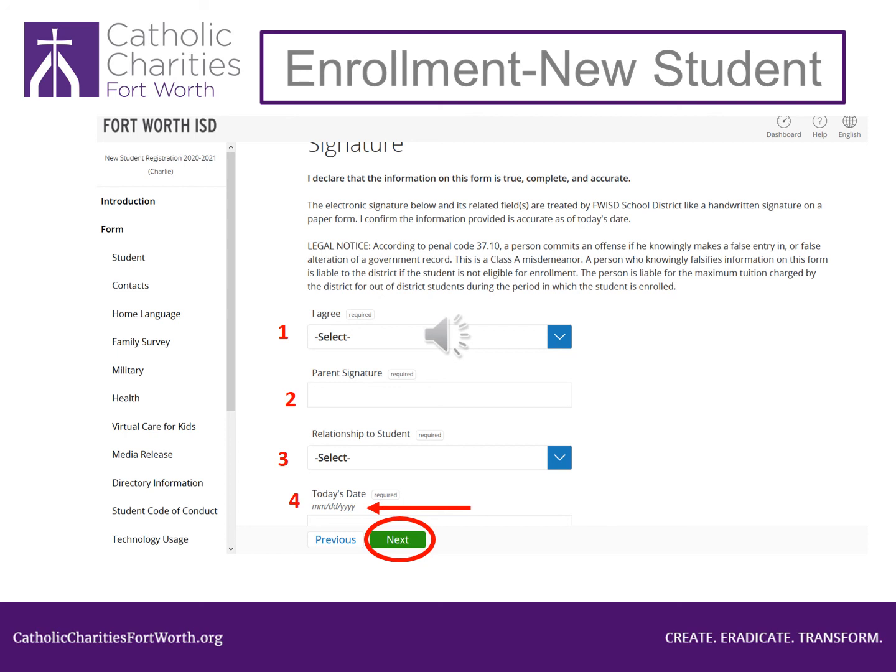This is very important. Click the green Next button at the bottom of the page.